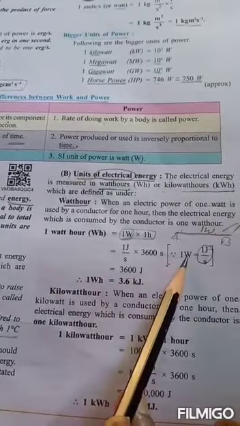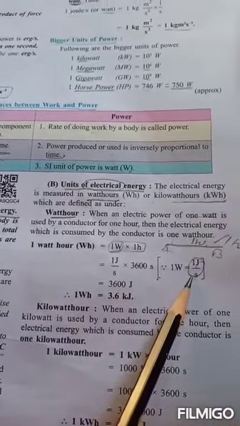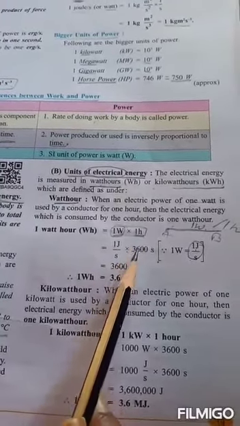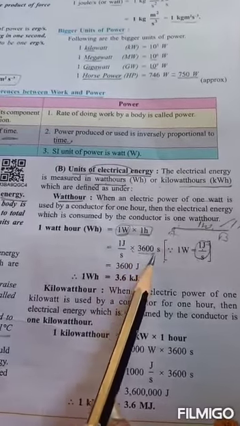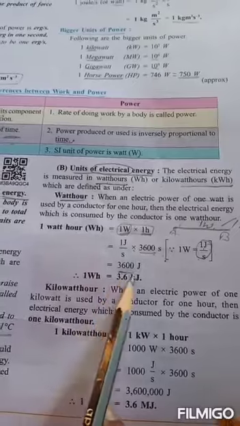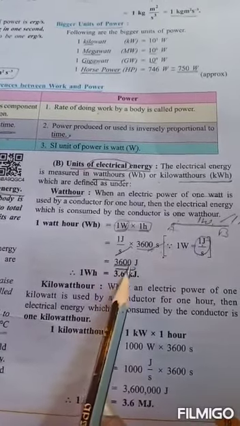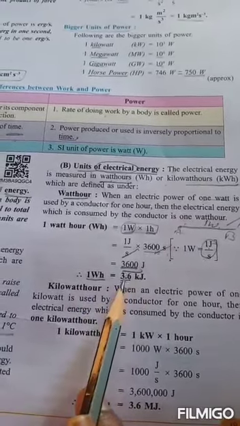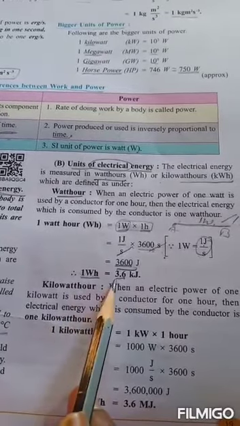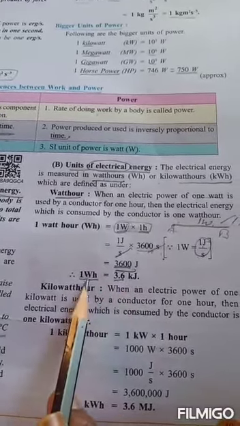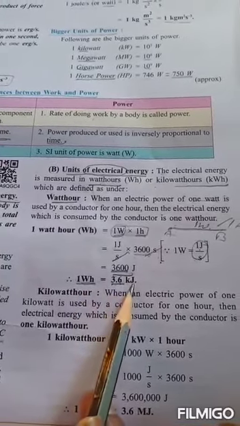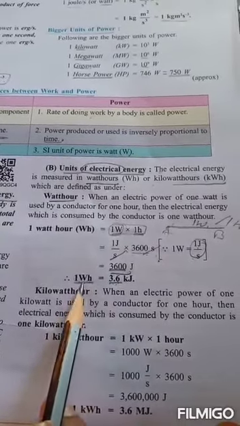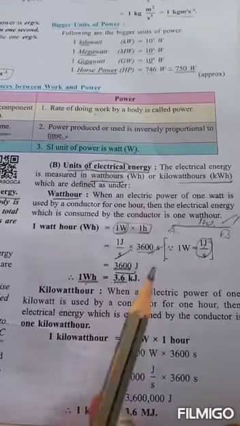Then 1 watt hour is 1 joule per second times 1 hour, converted into seconds. 1 hour is 3600 seconds, the seconds cancel, so 1 watt hour is equal to 3600 joules, or 3.6 kilojoules. How much work is done is equal to how much energy is spent. That's why 1 watt hour is equal to 3.6 kilojoules.